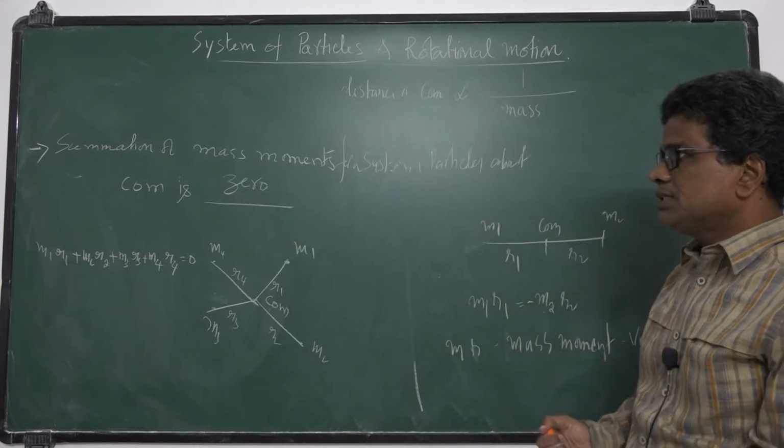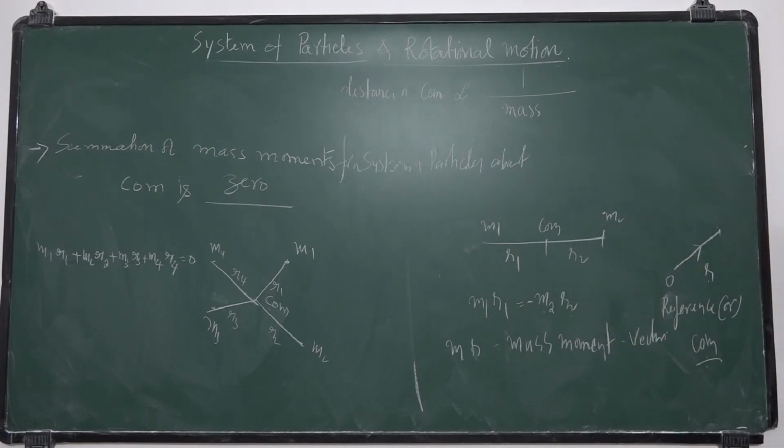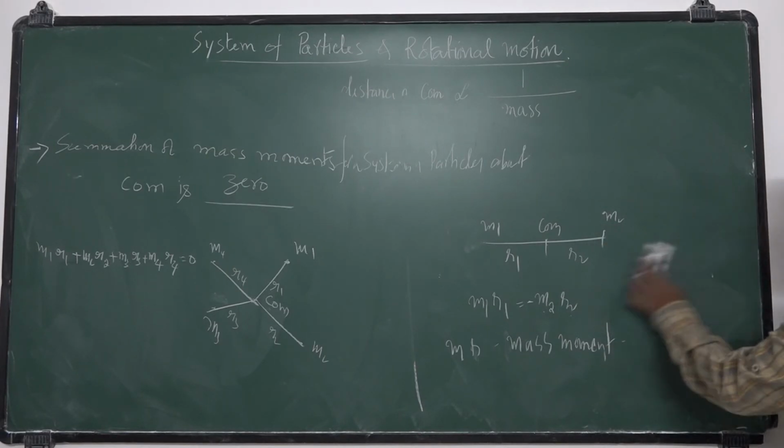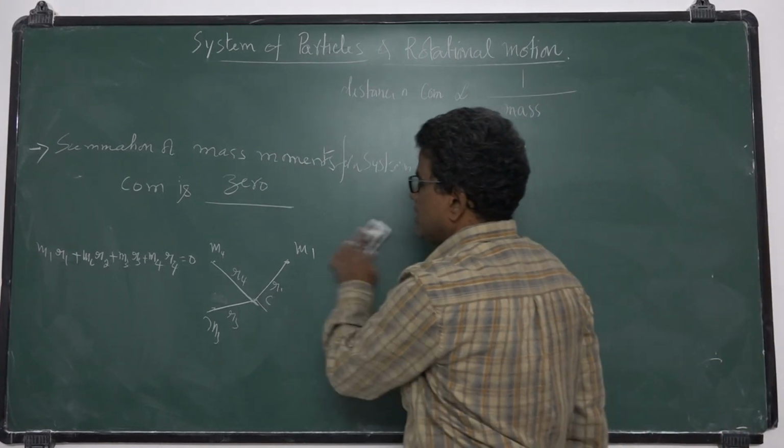Thus we can generalize. This is for a two particle system. So the center of mass lies nearer to the heavier mass.